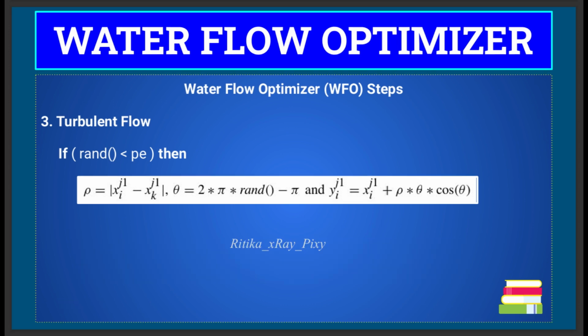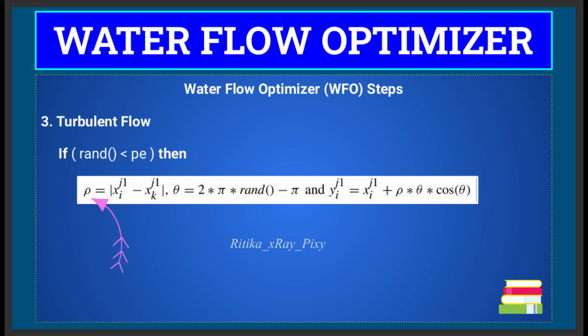Next you can see the mathematical model for the adding transformation. This transformation simulates the behavior of water particles moving in circular patterns, like eddies in rivers or in turbulent flow. This is modeled using this equation. Here theta is a random angle within the range minus pi to pi. This simulates the swirling nature of eddies.